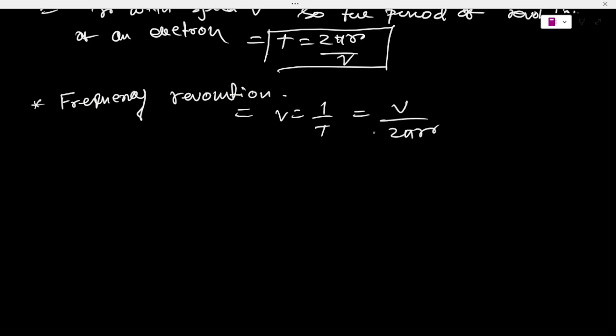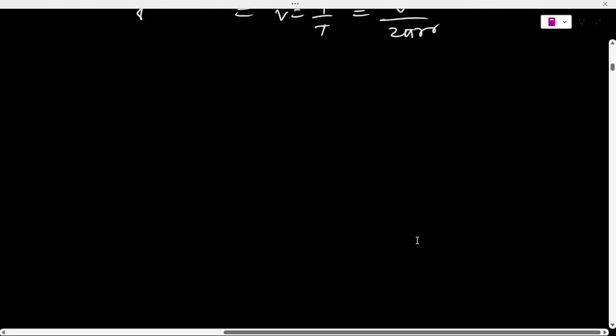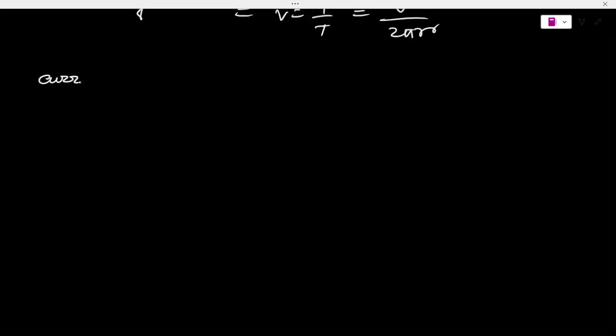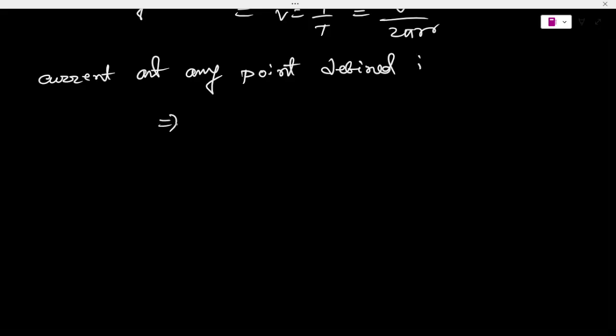So v by 2 pi r is the frequency of revolution, and the current at any point of the orbit, I, is the charge flowing in one revolution times the number of revolutions per second. So I is equal to ef, which is e into v by 2 pi r. I think it is clear.